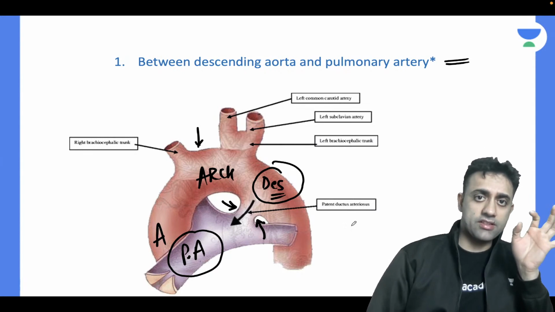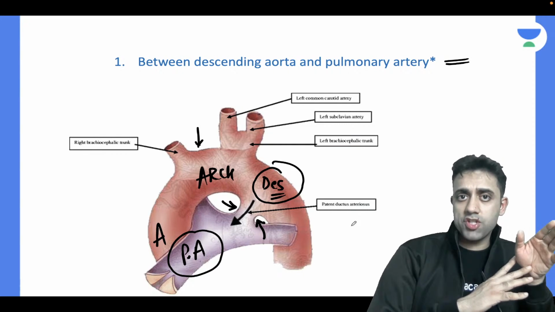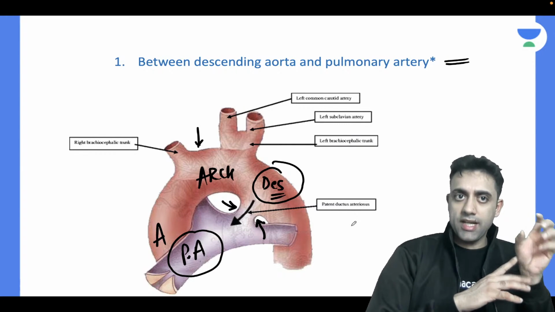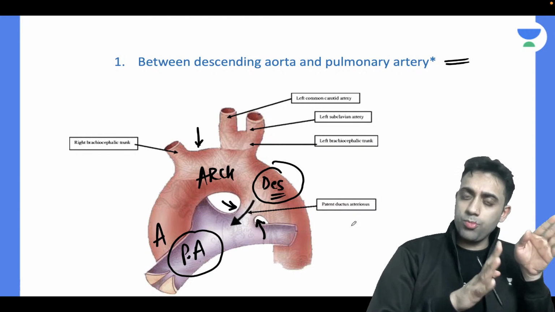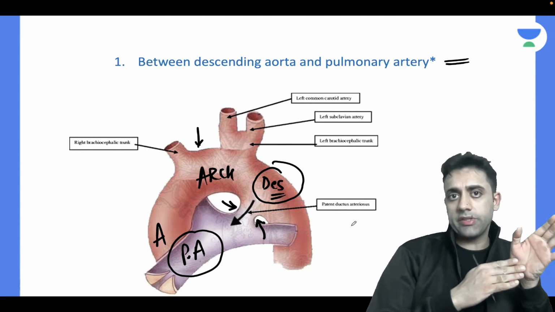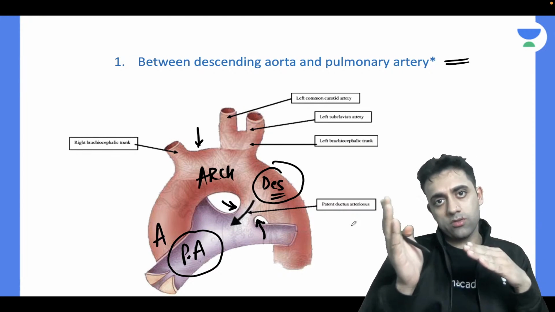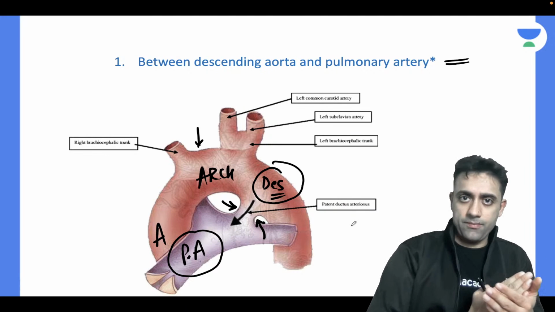We all know that in the fetal circulation, ductus arteriosus is normally open. It is good for us to keep the ductus arteriosus open in the fetal circulation. Once the baby is out, once the baby starts breathing and the placenta is cut, the ductus arteriosus slowly starts to close. Just remember right now one thing: the placenta gets cut.